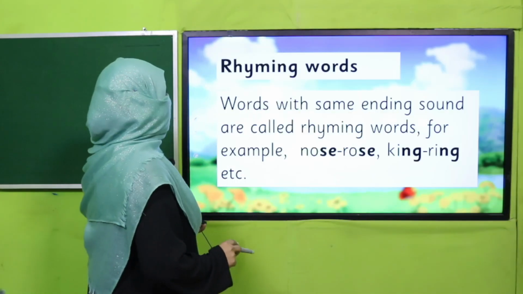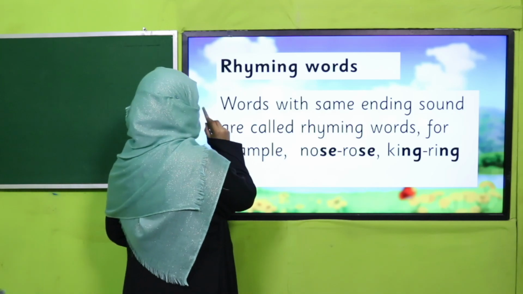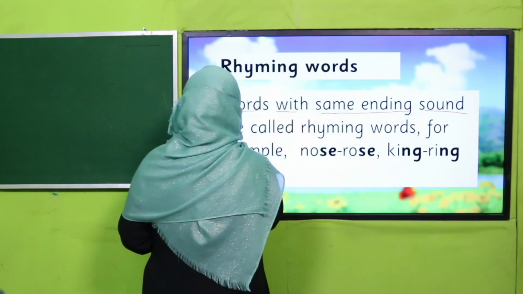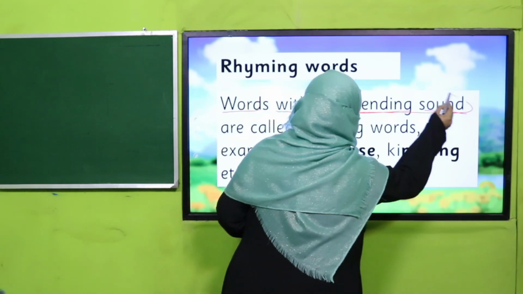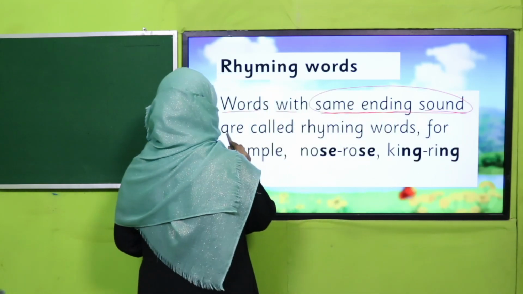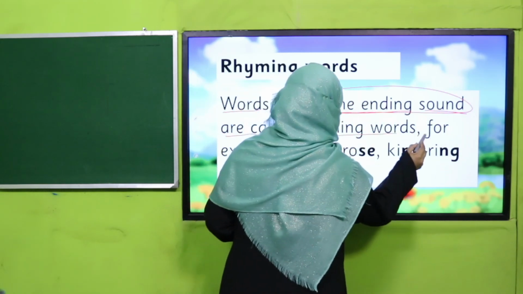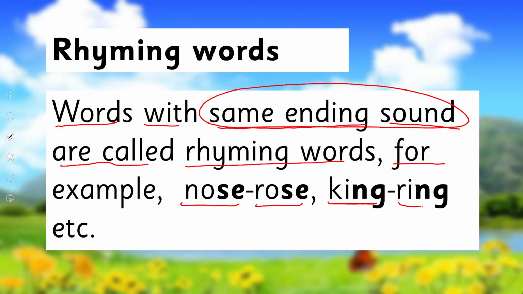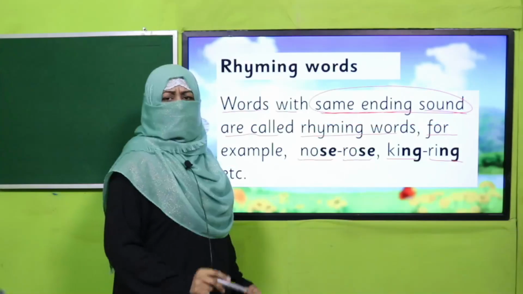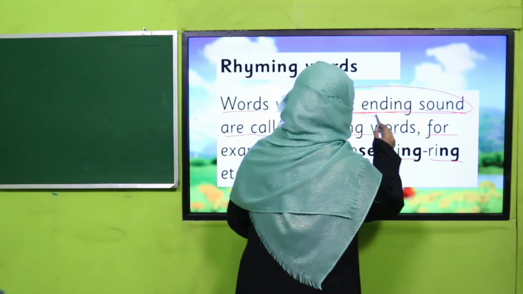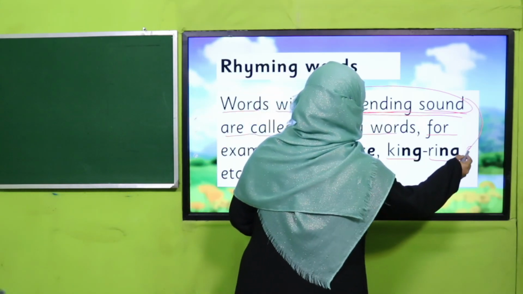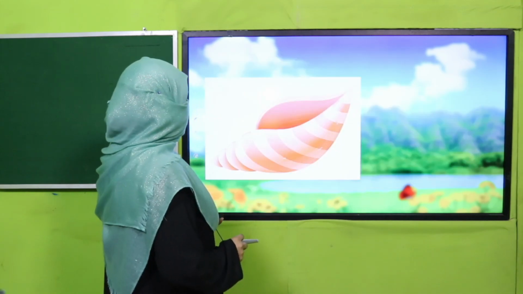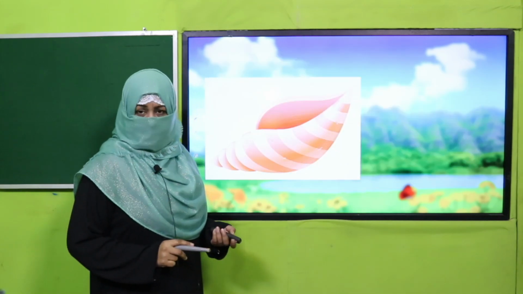Good job. I hope you have answered the same: the words with the same ending sound are called rhyming words. For example, nose, rose, king, ring, and many more. When their ending sound is the same, they rhyme together, and that's why they are called rhyming words.